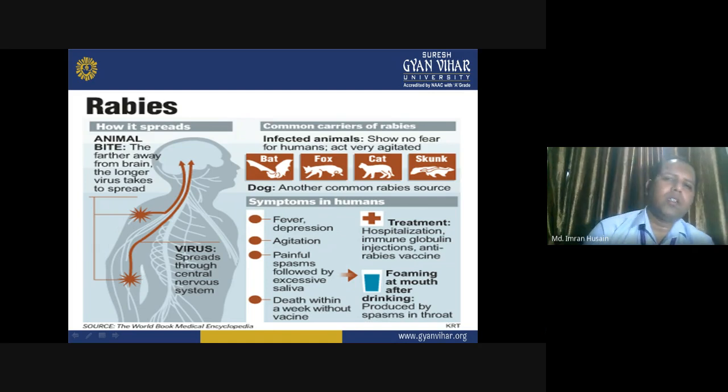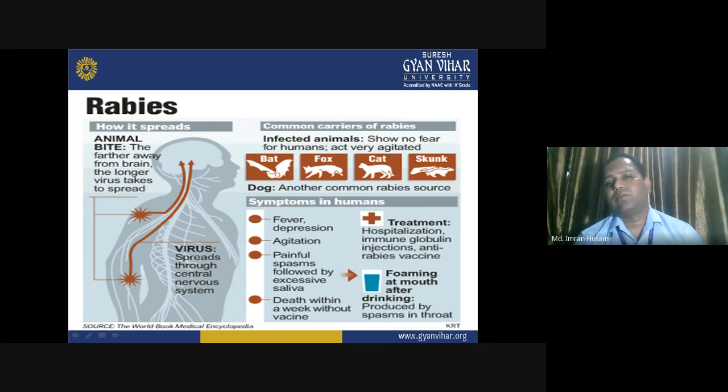So what are the common carriers of rabies? Right, infected animals. It is mainly transferred from animals to animals, especially infected animals. Wild animals fear humans a lot, right? They are not used to cohabitating with humans, and they fear humans a lot.